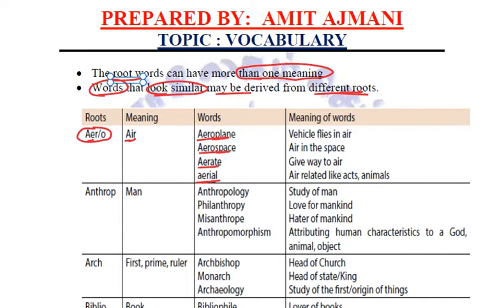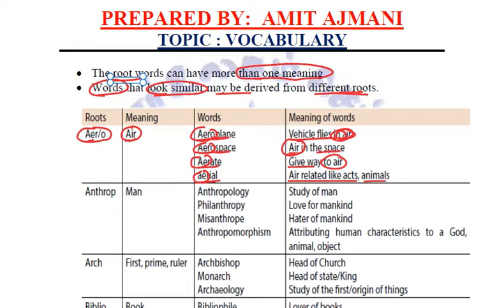In all these, we can see this aero, which means air. Aeroplane, we know these are the vehicles that fly in the air. Aerospace is the air in the space. Aerate is giving way to air. Aerial is air related, like acts, animals. Aerial parts of the plants, which are the parts which are in the air.